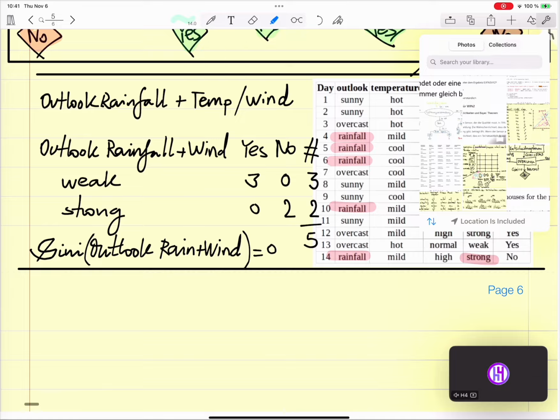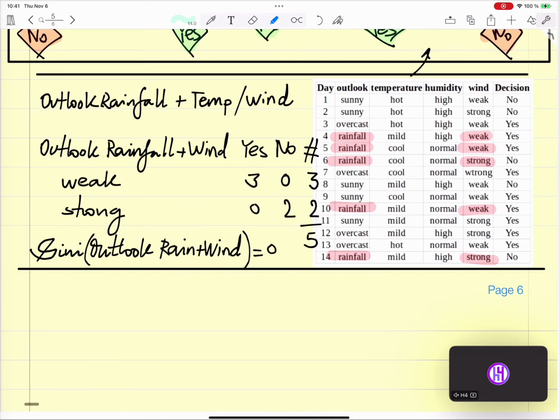Good. So now we continue with another example. So, exercise number 2.